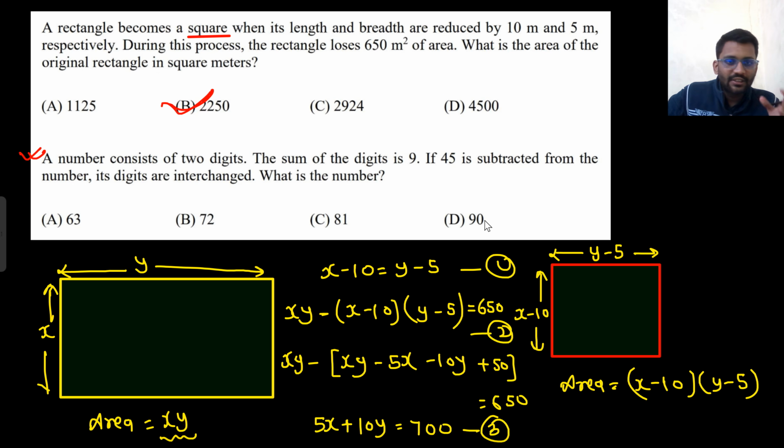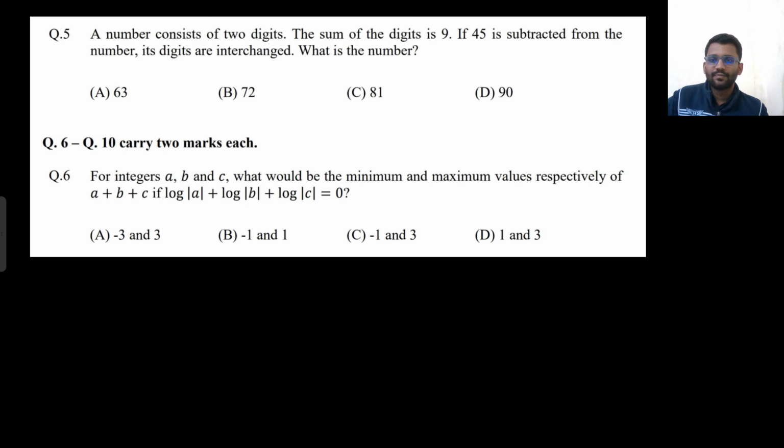If 45 is subtracted from the number, its digits are interchanged. If you subtract 45 from 63, 63 minus 45 will give you 18, not the final answer. If you subtract 45 from 72, 72 minus 45 will give you 27. Yeah, digits are interchanged. This is the answer. That's it. Okay, move on to the next problem.